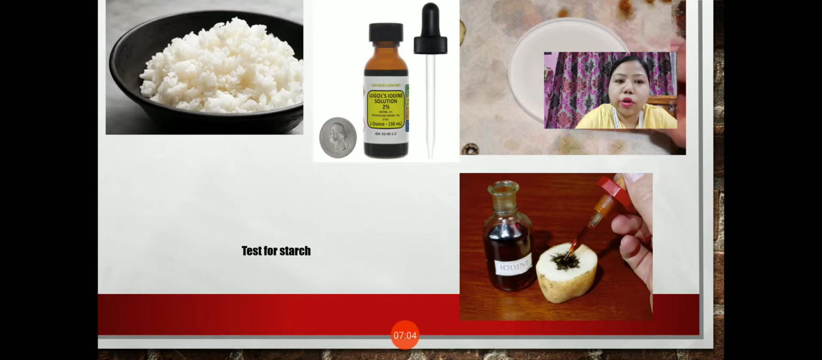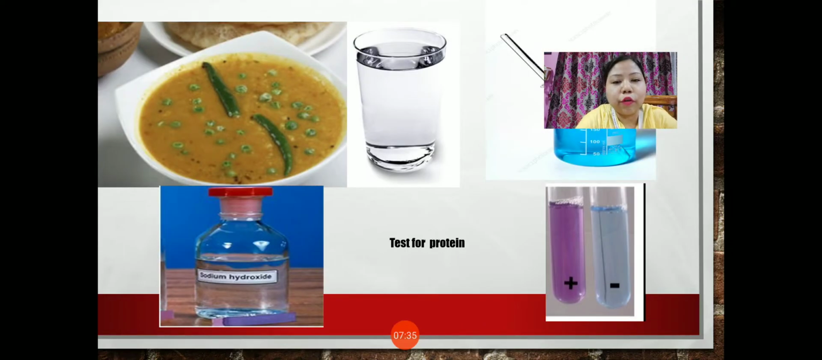It can be cooked or it can be even raw. Here you can see the picture of rice and potato. Along with that, you need the chemical iodine solution along with the dropper. So when iodine solution is added to the food sample and the color of the food sample changes into blue black, that means that food sample contains starch. Yes, so this shows that that food sample contains starch. So in this way we can test for starch.